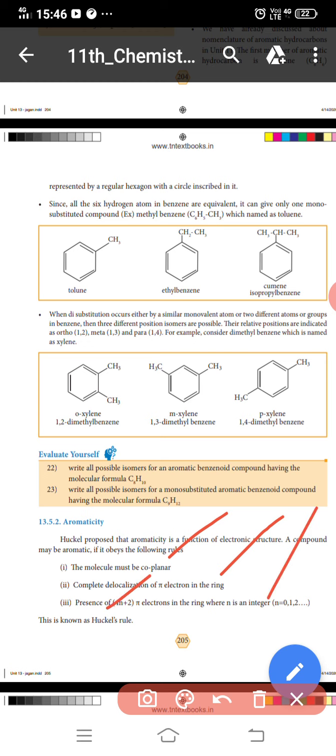To repeat: the first rule, the molecule must be coplanar. The second, complete delocalization of pi electrons in the ring. The third, presence of 4n plus 2 pi electrons in the ring, where n is 0, 1, 2, 3. This is known as Huckel's rule.